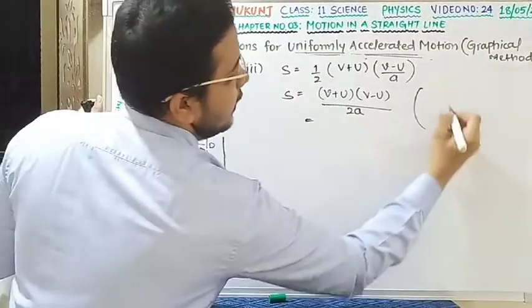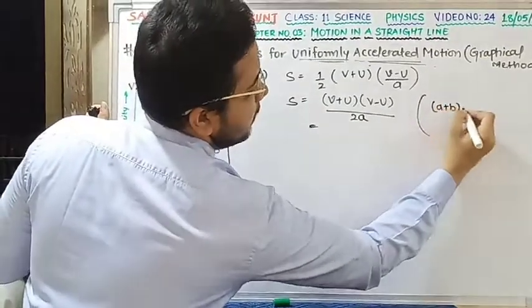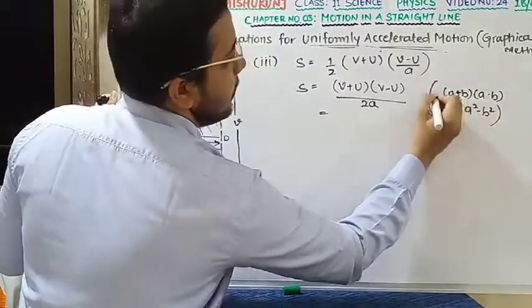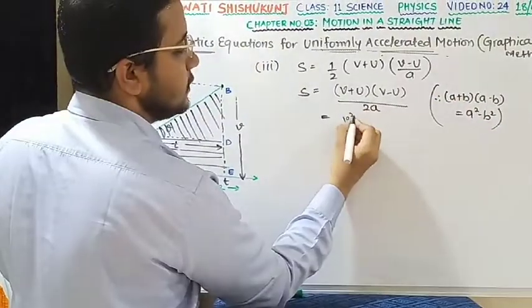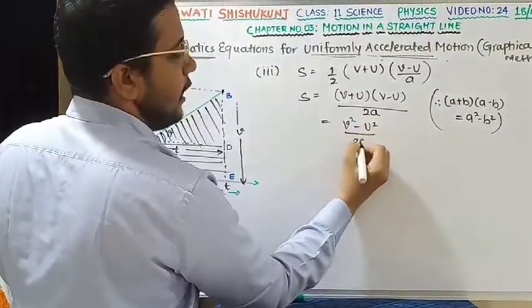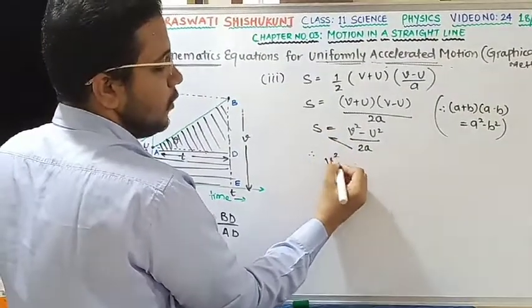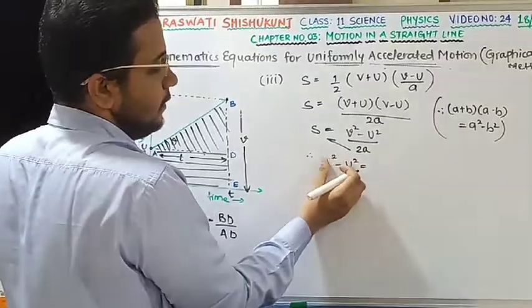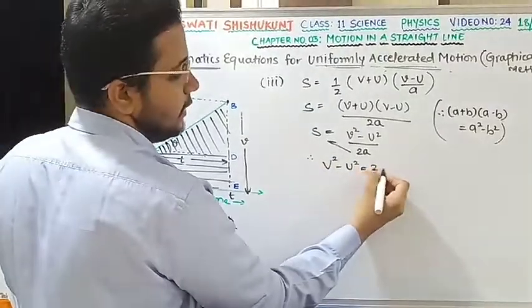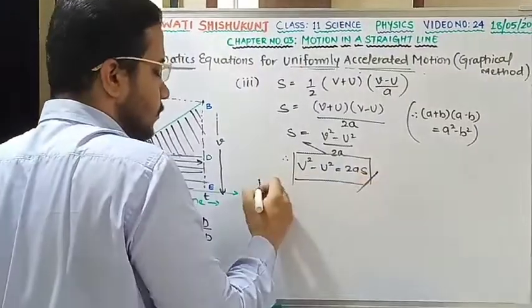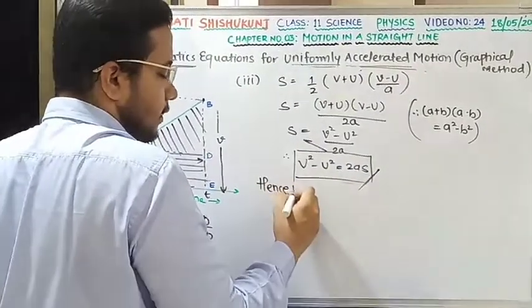Clear? We know that in maths, (a + b)(a − b) is equal to what? a² − b². So I can put over here (V² − U²) divided by 2A into S if I cross multiply. Therefore I am going to get V² − U² = 2AS.